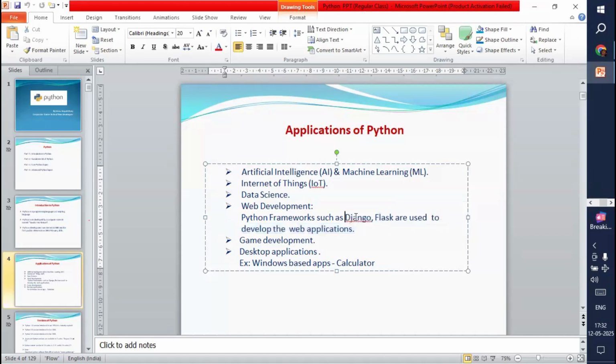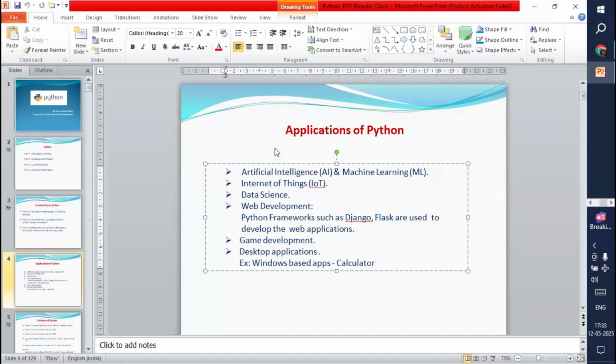Using Django, we can design small scale, medium scale, and also large scale web applications. But Flask we can use only for small scale applications. We have some restrictions to develop applications using Flask. Whatever application we can design using Django, we cannot design all of it using Flask. We have some limitations on Flask. However, we can also design certain web applications using Flask as well, right?